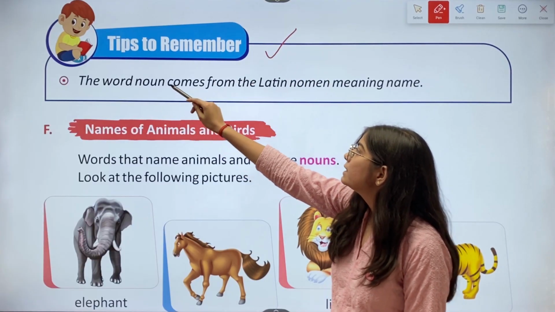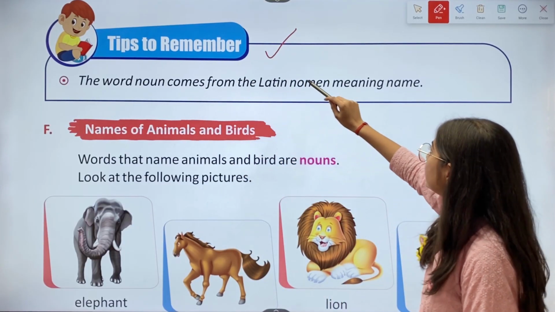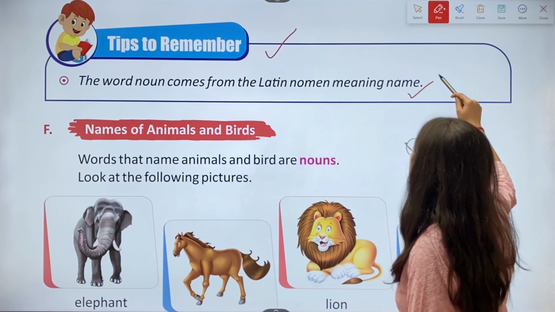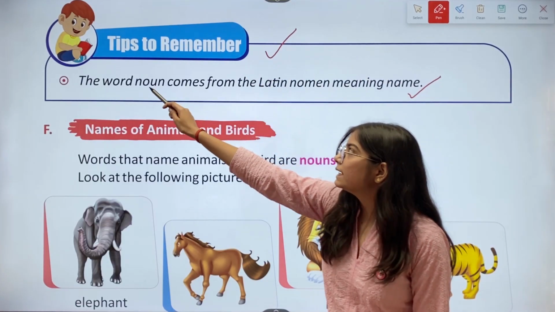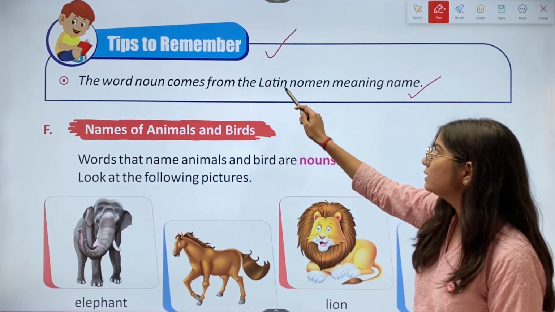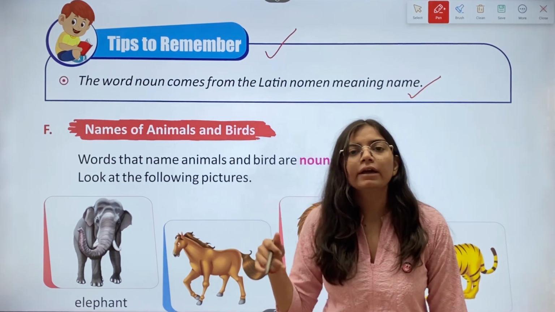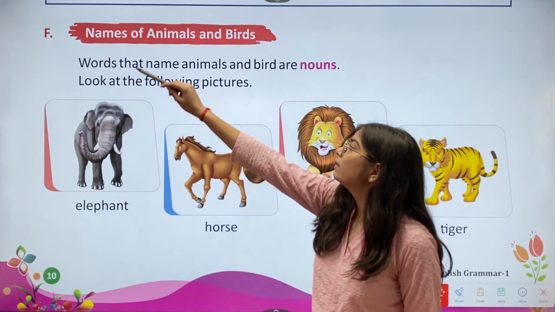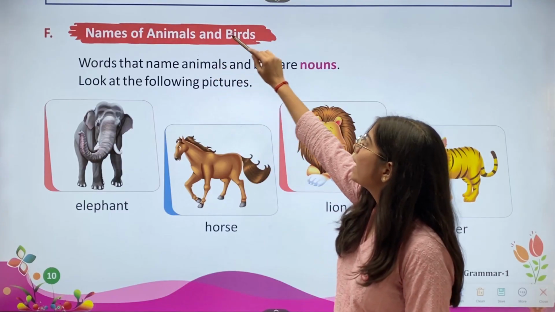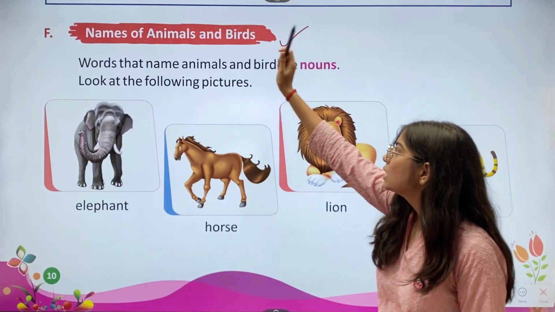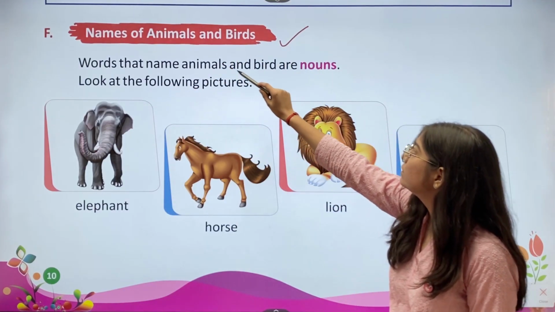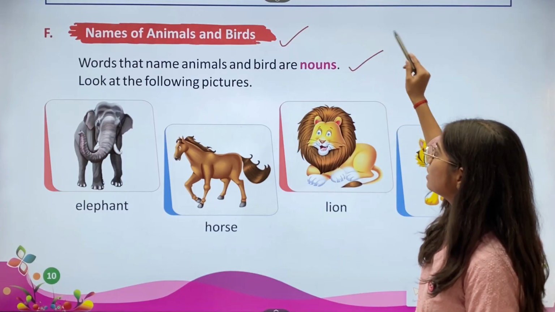The word noun comes from the Latin nomen meaning name. तो जो word noun है वो हमें Latin word nomen जिसका मतलब name होता है उससे मिला है. Then we have the F1, names of animals and birds. Words that name animals and bird are nouns.